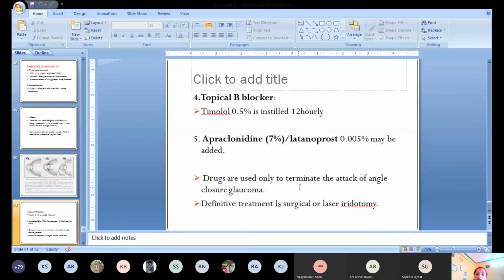Okay, these are only for the management of emergency condition. These drugs are used only to terminate the attack of angle closure glaucoma. But the definitive treatment is always surgery. So you have to do iridectomy, widen the angle between the iris and the lens.